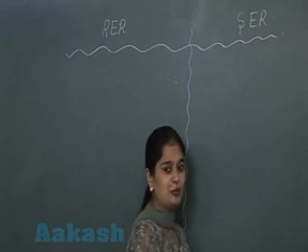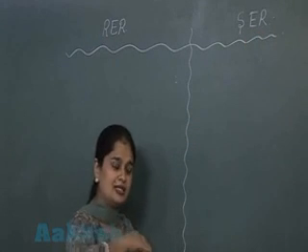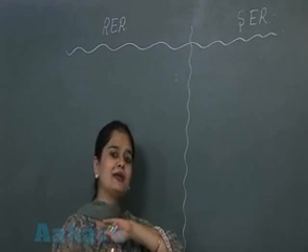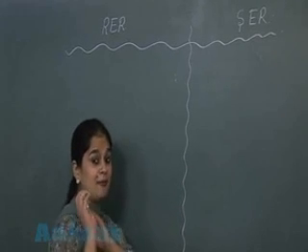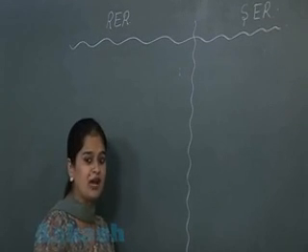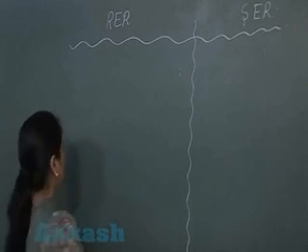अब जो रफ एंडोप्लाज्मिक रेटिकुलम है, इसकी जो मेम्ब्रेन है ये रफ अपीयरेंस दे रही है. Why the rough appearance is there? Because the membrane is associated with the protein factories, that is ribosomes.